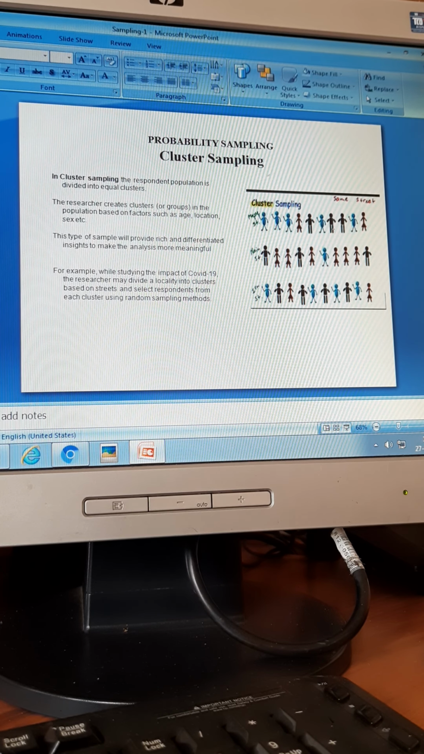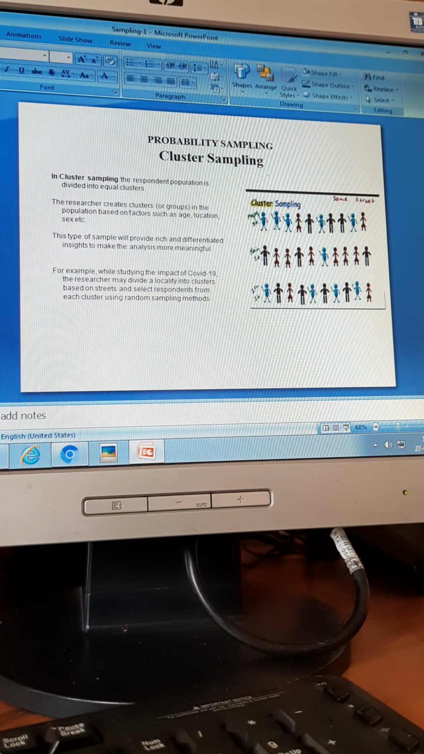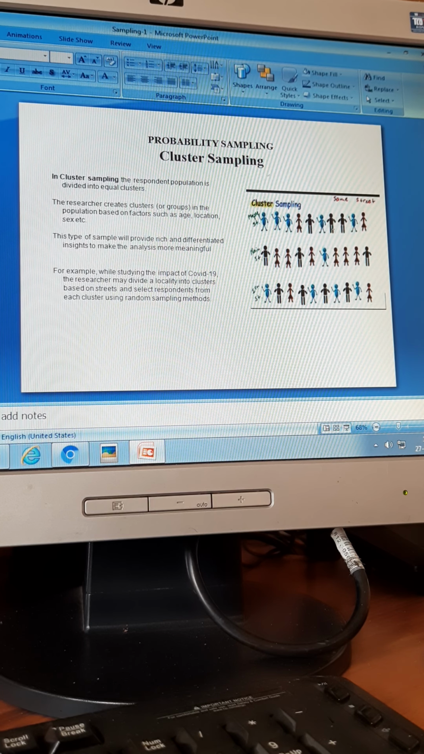Please understand one keyword for cluster. What is it? Cluster is groups. So what are the various groups I can make in your class? Male and female. Next is commerce, non-commerce. Karnataka, non-Karnataka. So I make various groups and then I choose members from there.